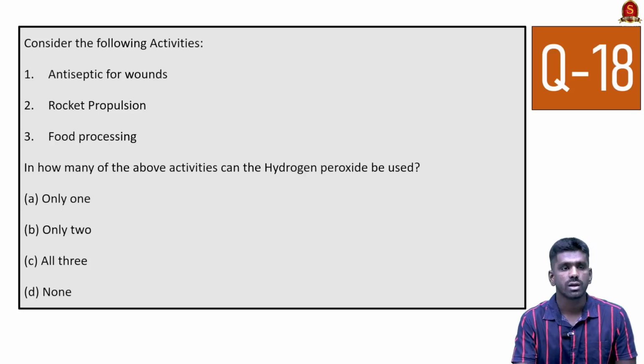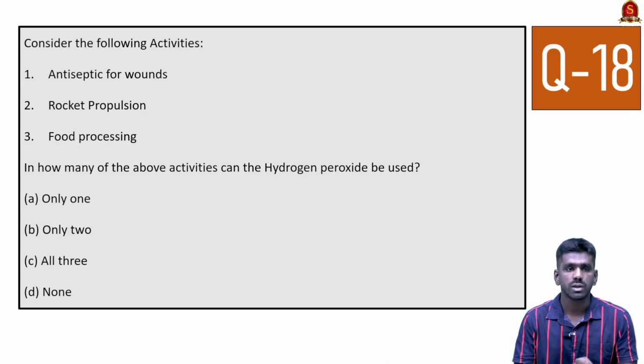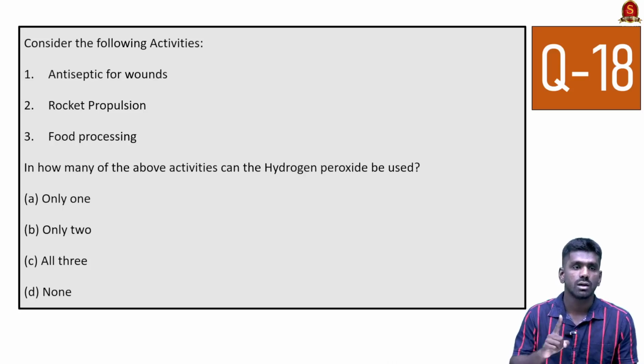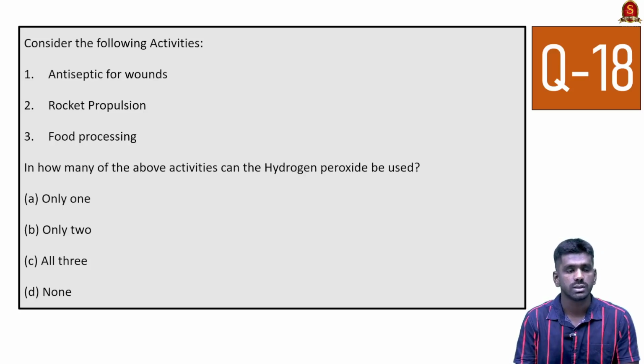You can see from the options that it is used as an antiseptic for wounds, and it is also used in rockets as a propulsion system. It is also used in food processing. So it has a wide range of uses, and all three of these are correct. So the correct answer is option C, all three.